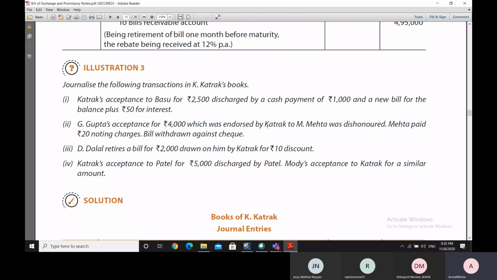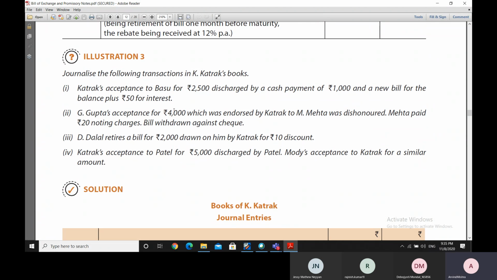So let us see what are the transactions which have to be journalized. Journalized means they have to be entered in the journal as journal entries. Katrak's acceptance to Basu for 2,500, discharged by a cash payment of 1,000, and a new bill for the balance plus 50 rupees for interest. Now what this means is that